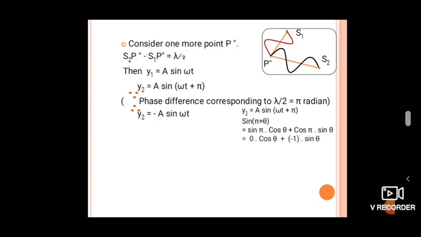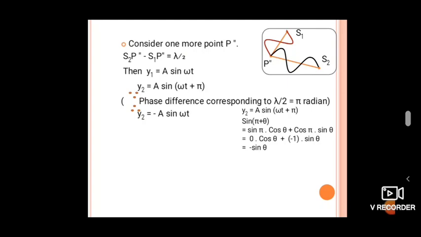What is sine pi? Sine pi is 0, and cos theta as it is, plus cos pi, cos 180, that is minus 1, into sine theta. 0 into anything gives you 0, so the answer is minus sine theta. Therefore we get minus sine omega t, and our y2 becomes minus a sine omega t.